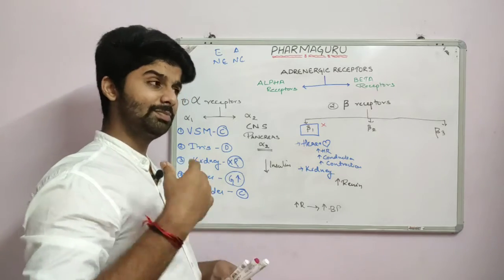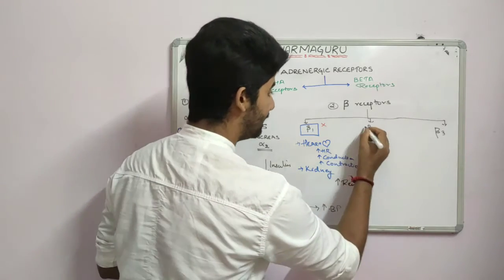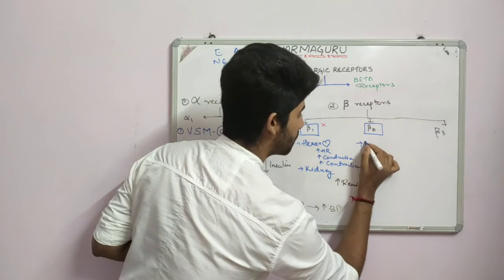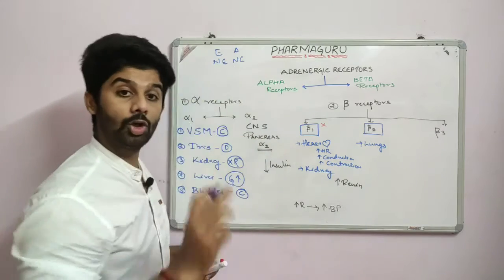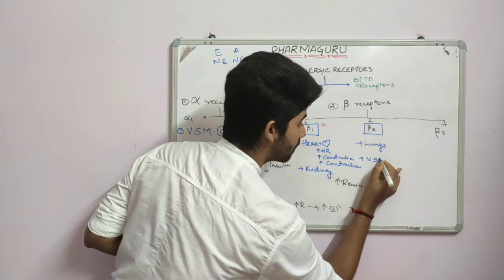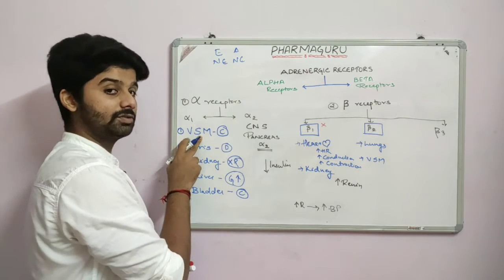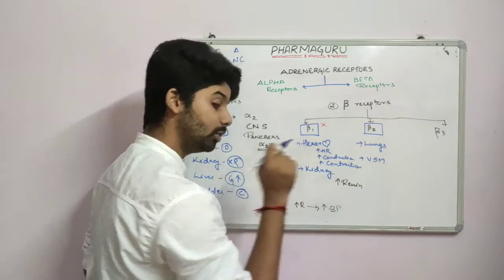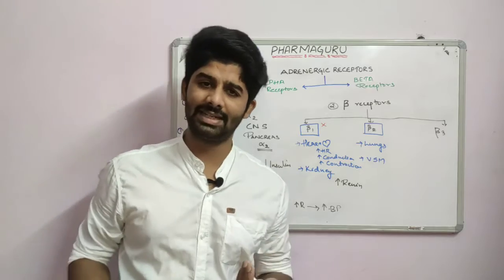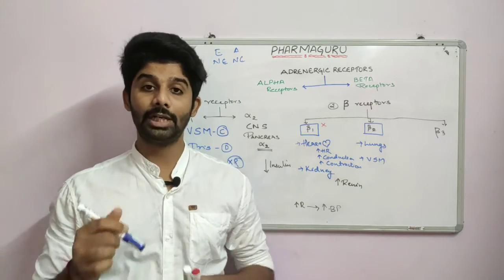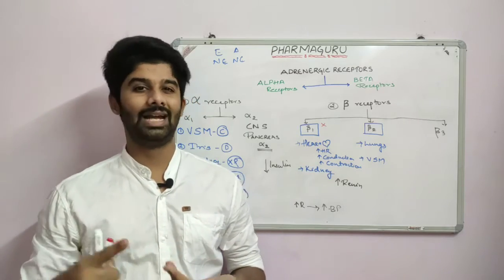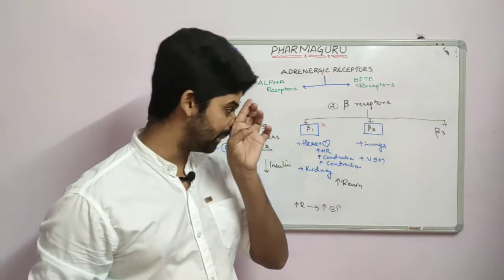Beta 2 is not as selective. The beta 2 receptors are primarily found in the lungs. Not only in the lungs, it is also found on the vascular smooth muscles, right? Alpha 1 is also found in the vascular smooth muscle. Beta 2 is found in the vascular smooth muscles. It is also found in the gastrointestinal tract as well as the pancreas. Not that important, okay? So beta 2 is found in the lungs, vascular smooth muscles, gastrointestinal tract and the pancreas. So we will take the first two as important.